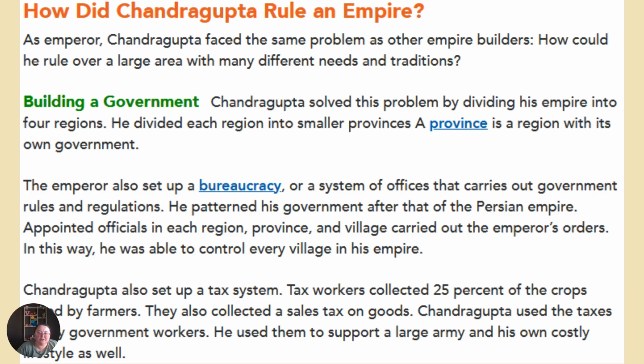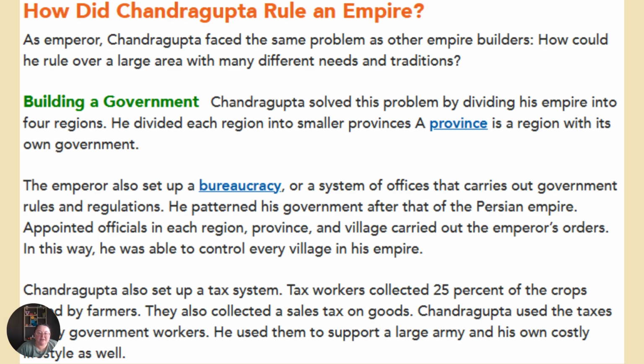The emperor also set up a bureaucracy, or a system of offices that carries out government rules and regulations. He patterned his government after that of the Persian Empire. He appointed officials in each region, province, and village, and they carried out the emperor's orders. In this way, he was able to control every village in his empire.